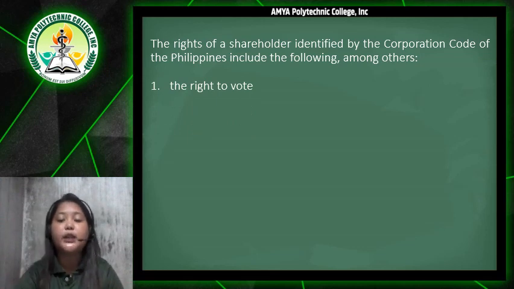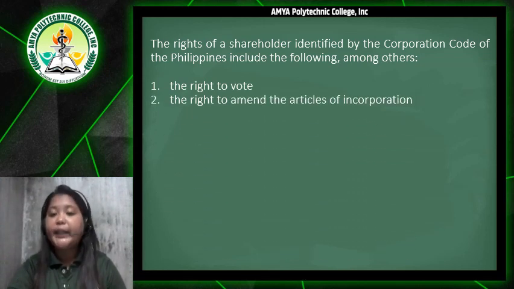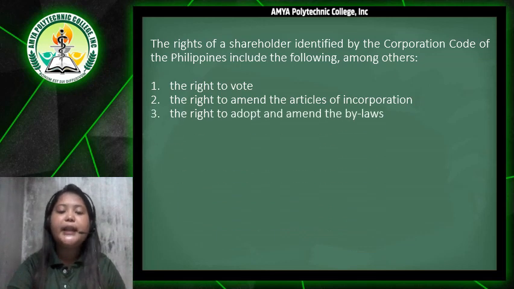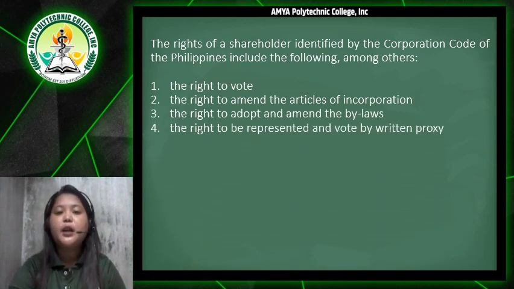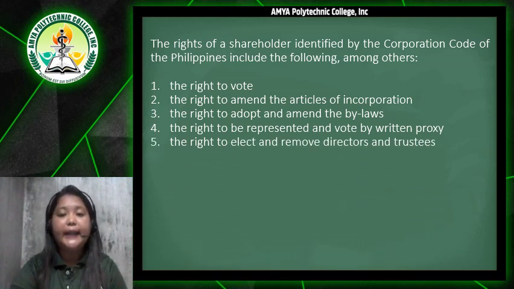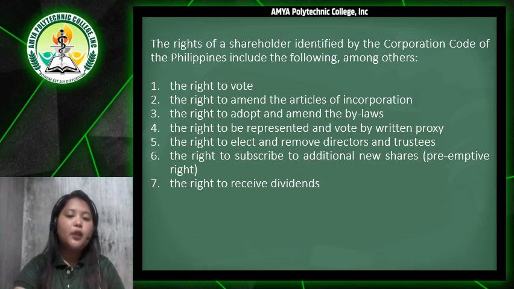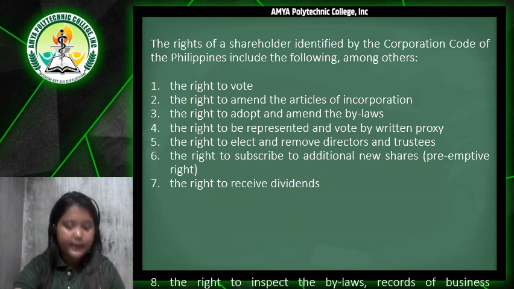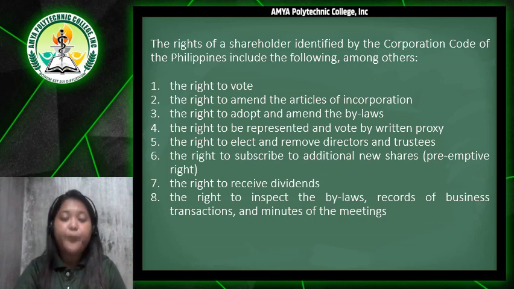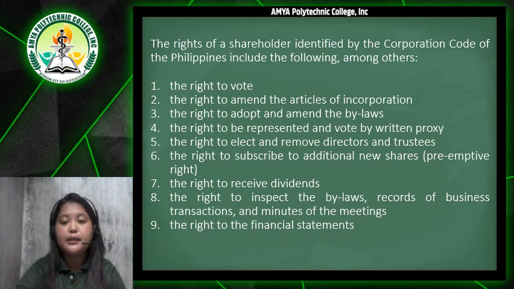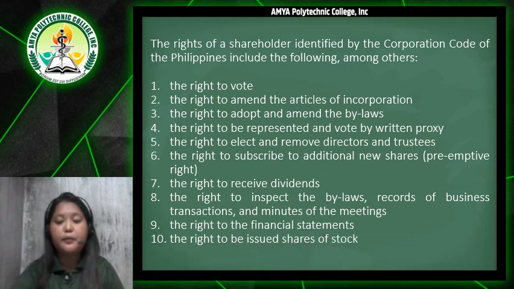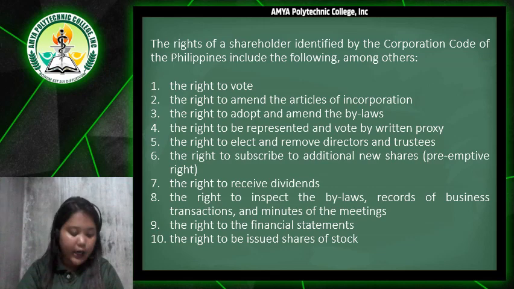The first one is the right to vote, the right to amend the articles of incorporation, the right to adopt and amend bylaws, the right to be represented and vote by written proxy, the right to elect and remove directors and trustees, the right to subscribe to additional new shares or preemptive right, the right to receive dividends, the right to inspect bylaws, records of business transactions and minutes of the meetings, the right to the financial statements, the right to be issued shares of stock.